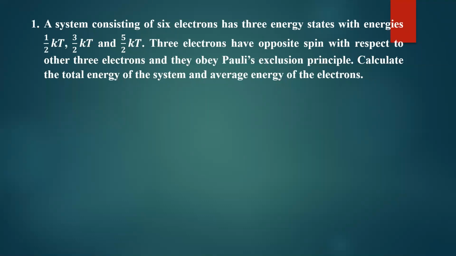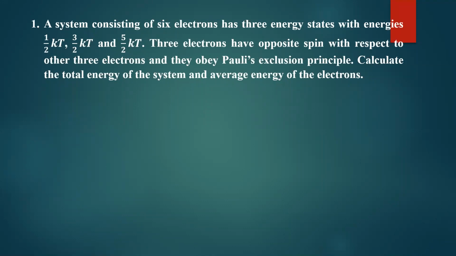And those energy states have the energies 1 by 2 kT, that is the energy of the first state, 3 by 2 kT, the energy of the second state, and 5 by 2 kT, the energy of the third state. These electrons are distributed in accordance with Pauli's exclusion principle. According to Pauli's exclusion principle, no 2 electrons can have the same set of quantum numbers. So in one state, 2 electrons can be occupied, having opposite spin.